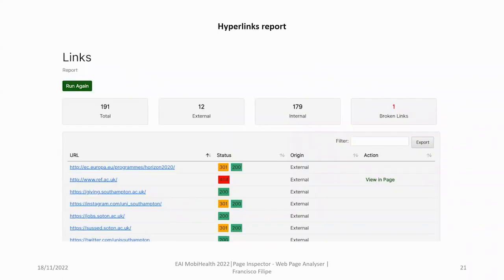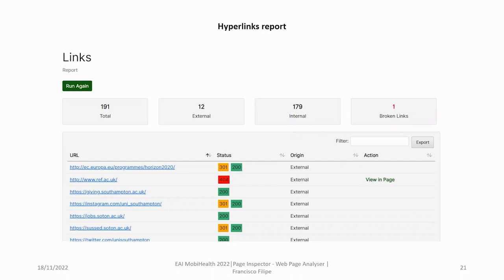This is the hyperlinks report. This report intends to present the hyperlinks present on the analyzed page to the user. The analysis is done by a library developed in Node.js called URL Status Code. This library allows you to identify and analyze the hyperlinks present on a given page. The API takes the URL of the page as an argument and then returns a JSON response.